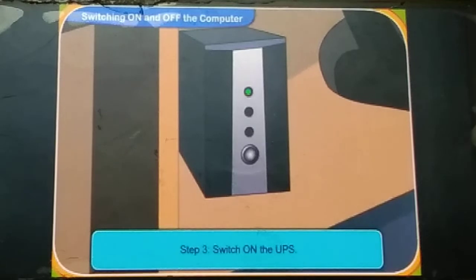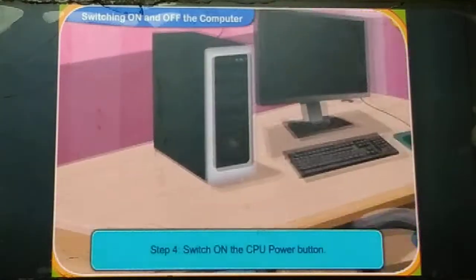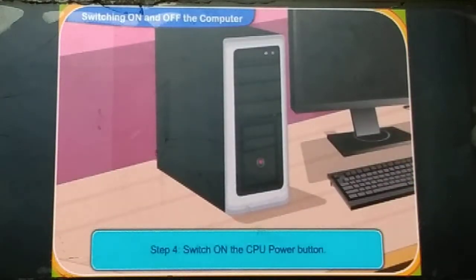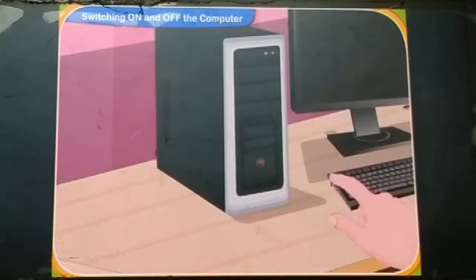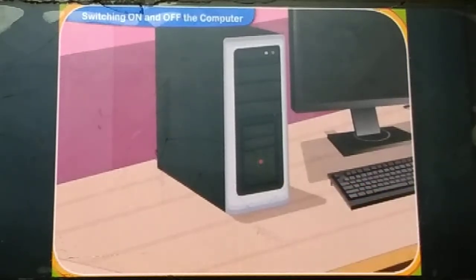This is the third step. We have to on the UPS after the switch on. Fourth step is switch on the CPU. What is CPU? CPU is the central processing unit. That means the full form of CPU is central processing unit. This will have the features of RAM, OS. These are the memory storage.